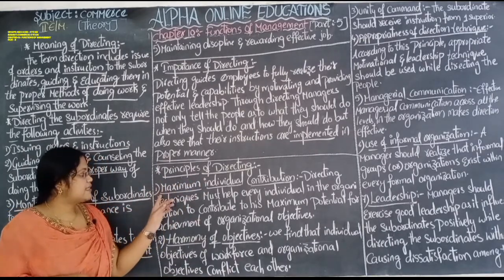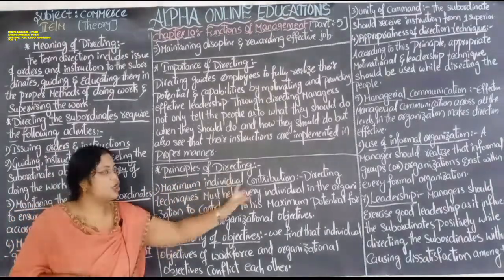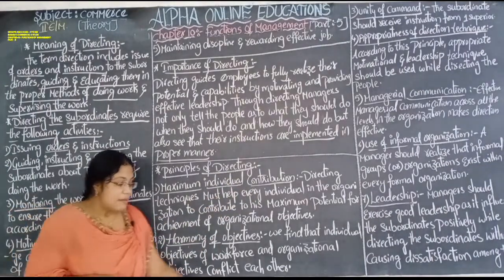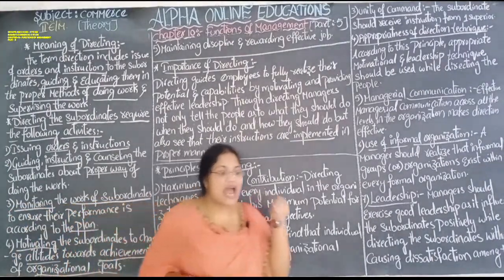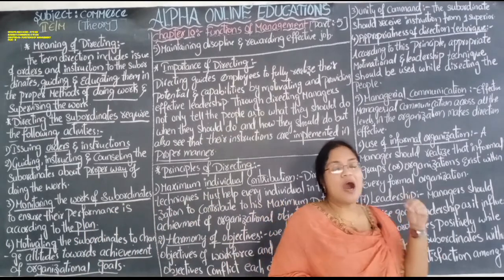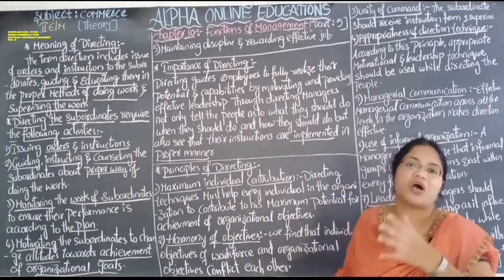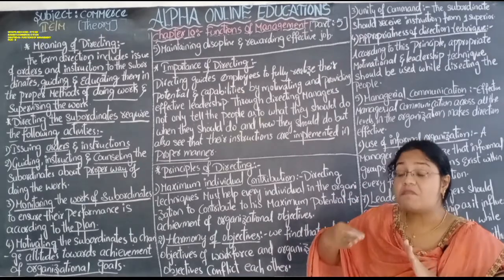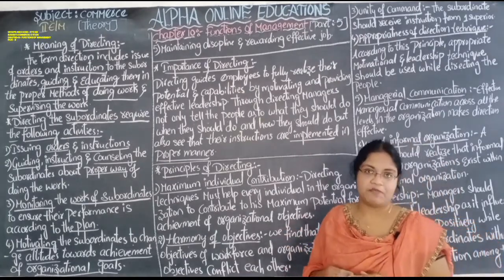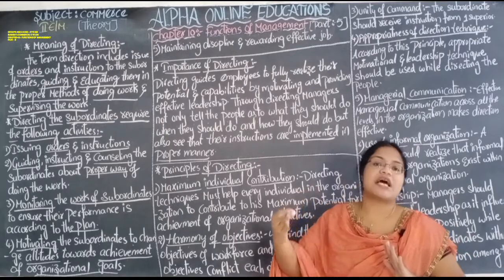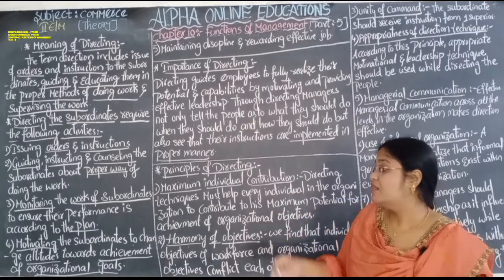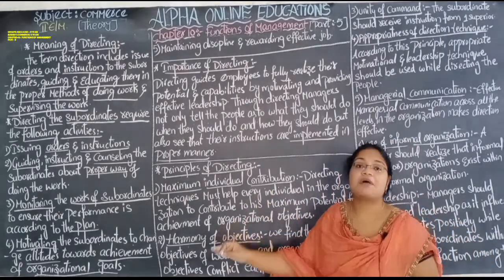Maximum individual contribution. How much an individual employee can contribute his service to the organization, that much he has to contribute. When he contributes good service to the organization, then the organization will be developed.